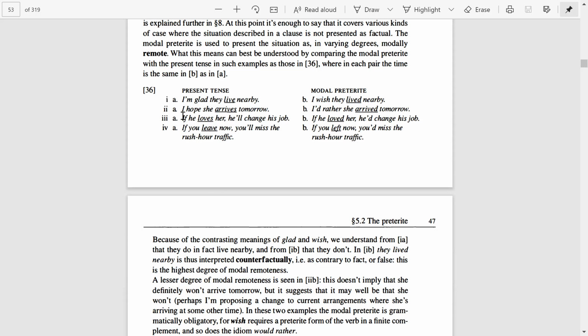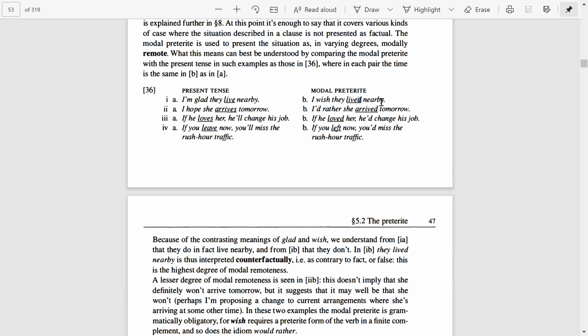So let us look at example number 2. I hope she arrives tomorrow, and 2b, I would rather she arrive tomorrow. So here we see a lesser degree of modal remoteness in 2a and 2b, right? I hope she arrives tomorrow is okay. Here you are hoping for someone, and this is present tense, which shows future. But here, I would rather she arrive tomorrow, there is a lesser degree of modal remoteness.